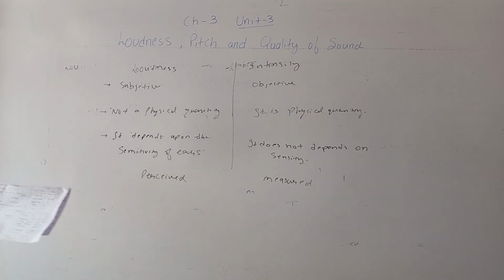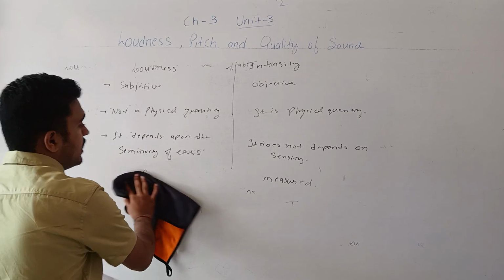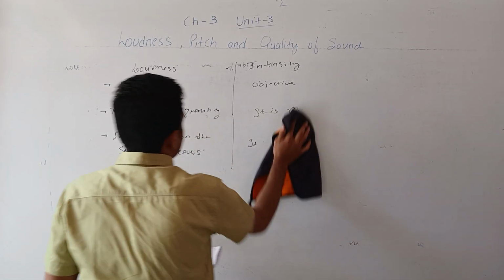Next we will study the factors affecting the loudness and the intensity of the sound.